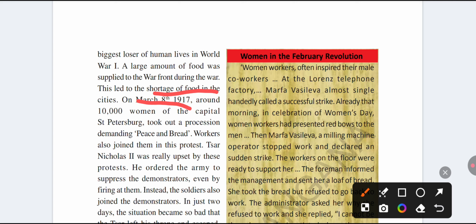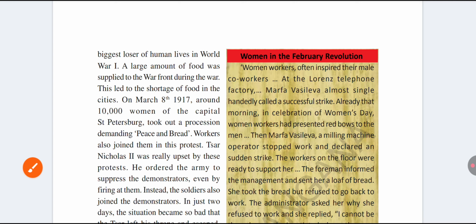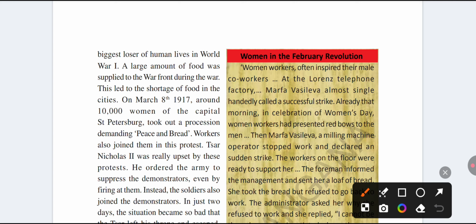So on March 8th, 1917, 10,000 women came into the city of Saint Petersburg, and they took a procession, a demonstration, a protest against Tsar Nicholas II. They were demanding in the center of the city: peace and bread.